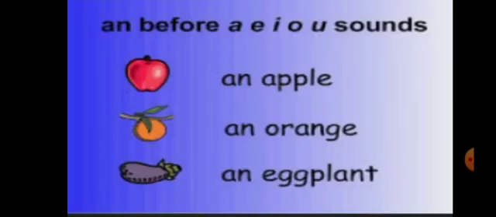And before A, E, I, O, U, which are the vowel sounds, we use an before nouns that start with vowels. The is used before unique objects: the sun, the sky, the moon, before the names of mountains, rivers, oceans, deserts, for example the Ganges, the Sahara, the Pacific. Also before the names of books: the Bible, the Ramayana, the Quran.